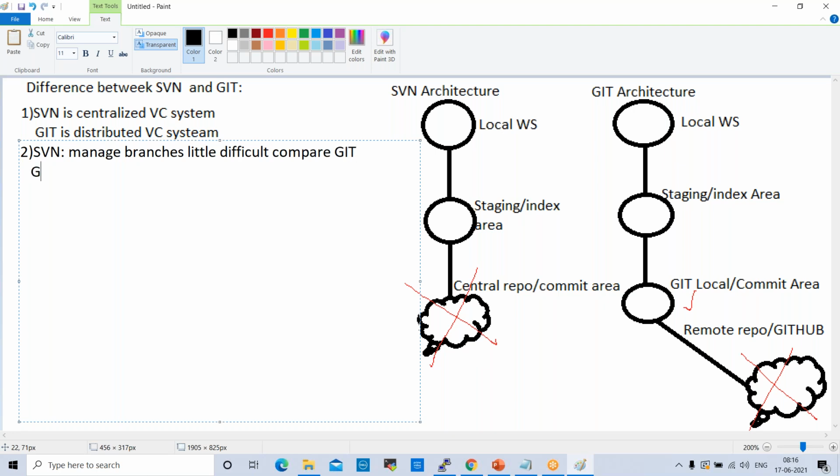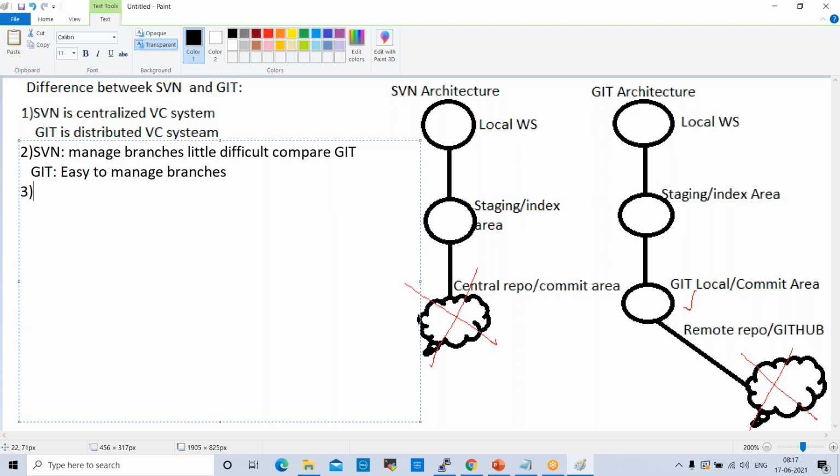But in Git, it is easy to manage branches. You can manage branches very easily. The third difference here is,